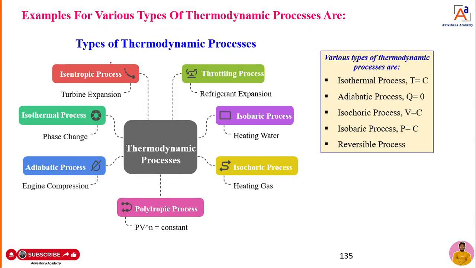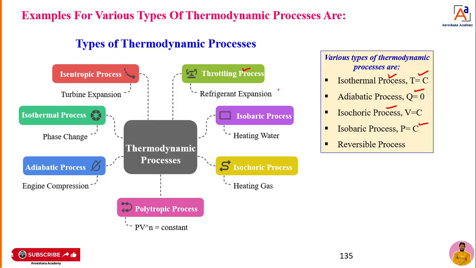Now, what are the examples for these different types of process? As I told, in an isothermal process temperature remains constant, in an adiabatic process there is no heat transfer, in an isochoric process volume remains constant, and in an isobaric process pressure remains constant.